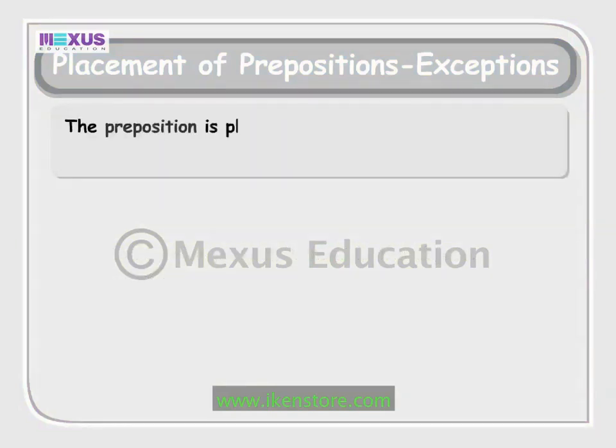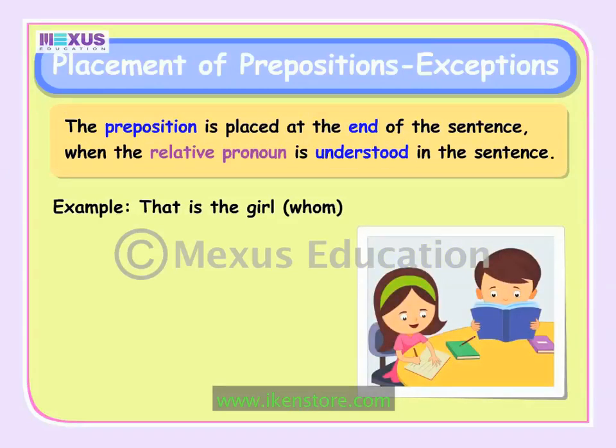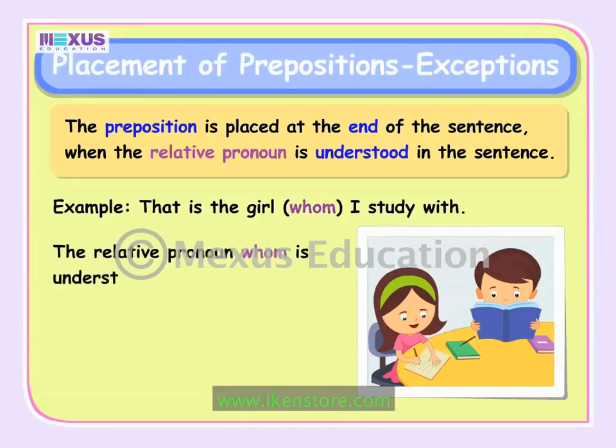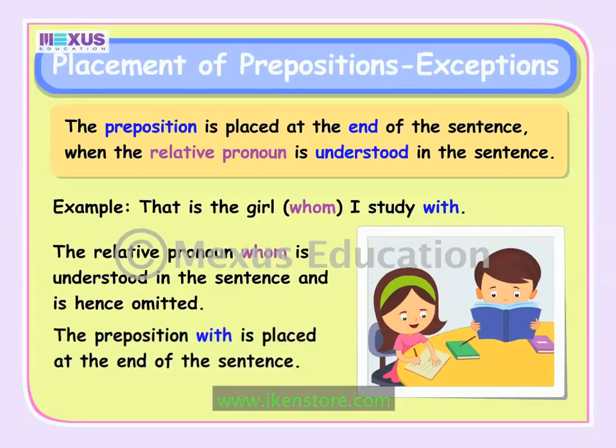The preposition is often placed at the end of the sentence when the relative pronoun is understood in the sentence. For example, that is the girl whom I study with. The relative pronoun whom is understood in the sentence and is hence omitted. The preposition with is placed at the end of the sentence.